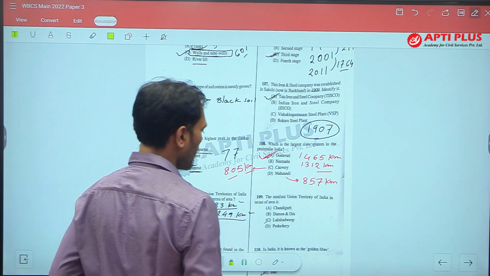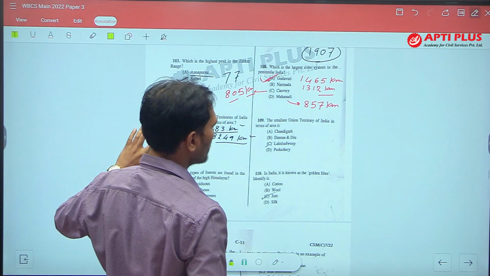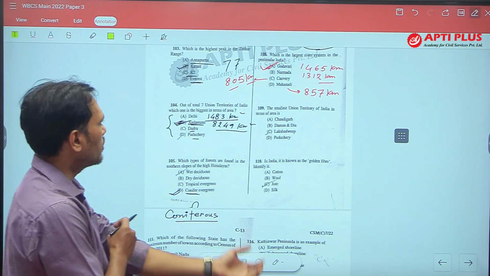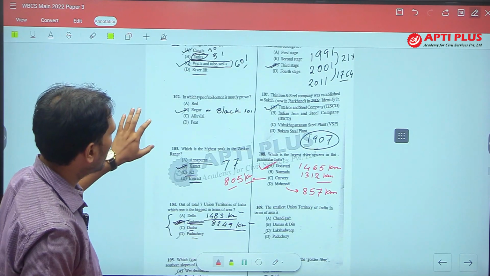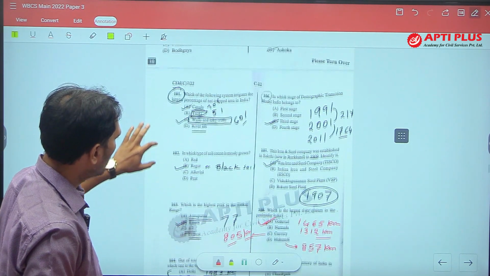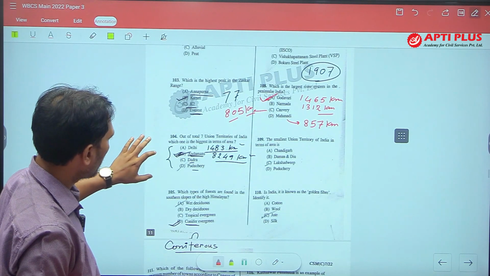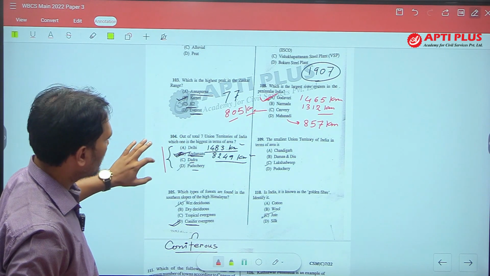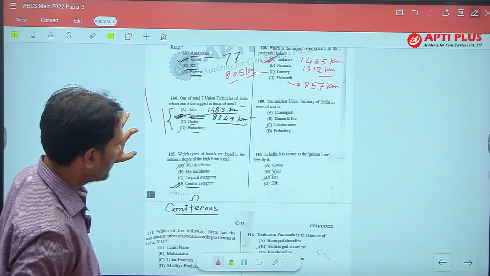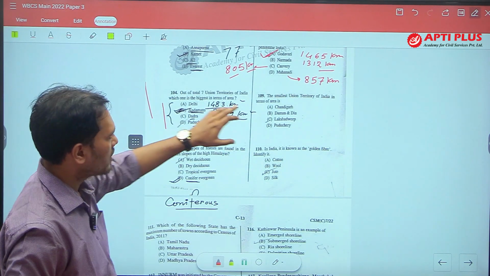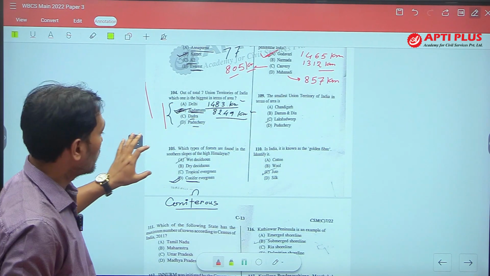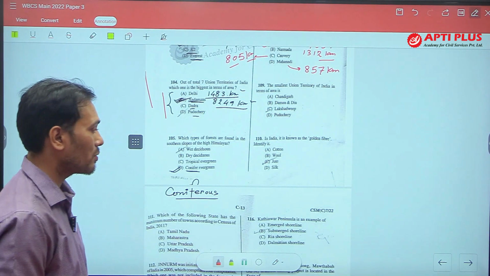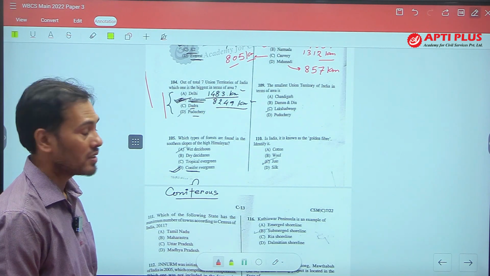Next, question number 109, the smallest union territory of India in terms of area. Previously we have seen the largest union territory of India. Again, the same type of question is asked from the union territory, the smallest union territory of India. These are the types of question given by PSC.